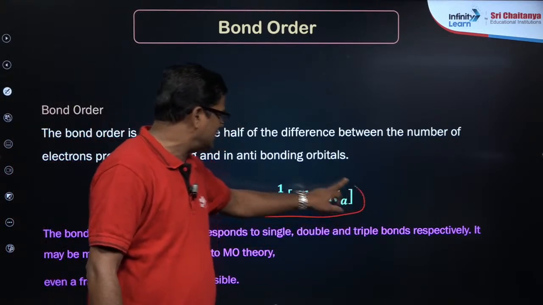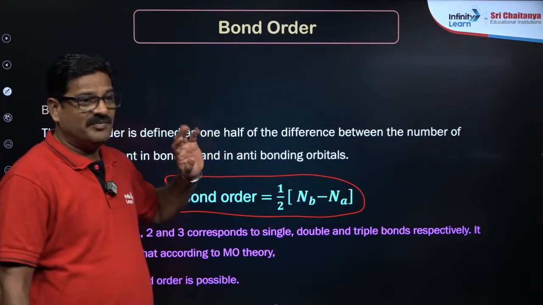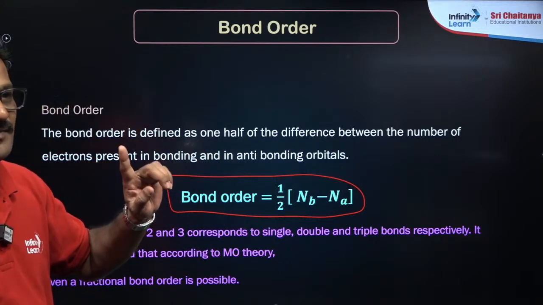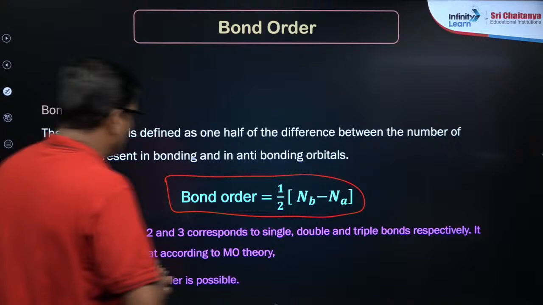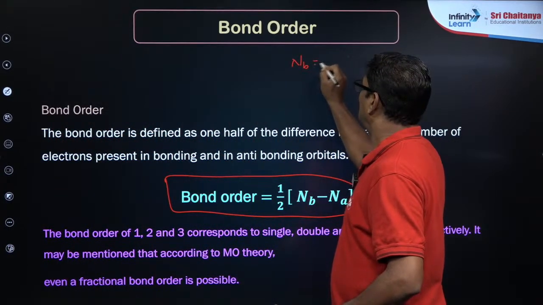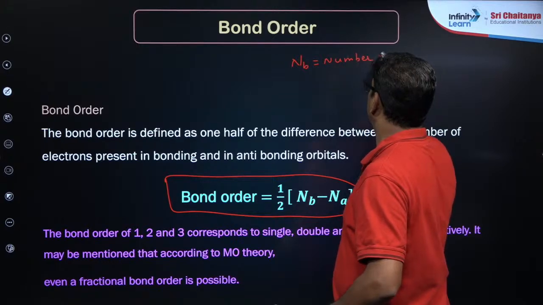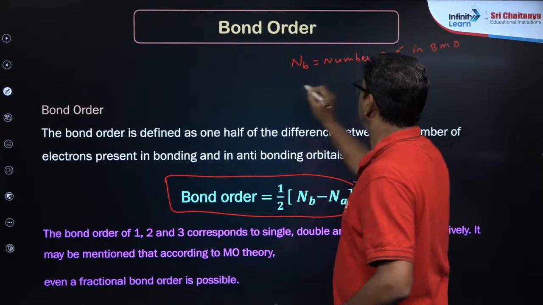So, the bond order can be calculated based on this. The bond order directly gives the stability. NB is the number of electrons, Rehan, in bonding molecular orbitals.